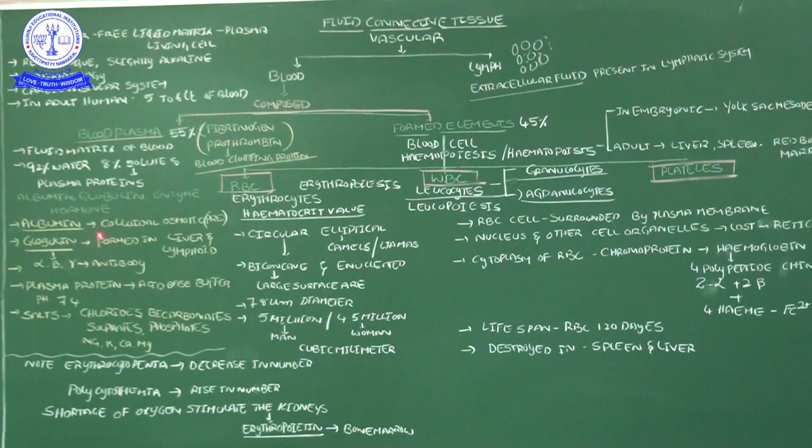So if the colloid osmotic pressure is not maintained in the blood plasma, it automatically leads to edema. Edema means tissue fluid will increase.